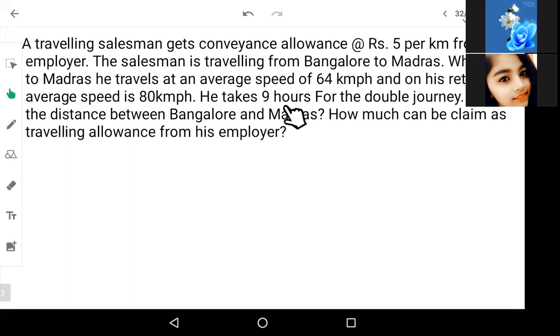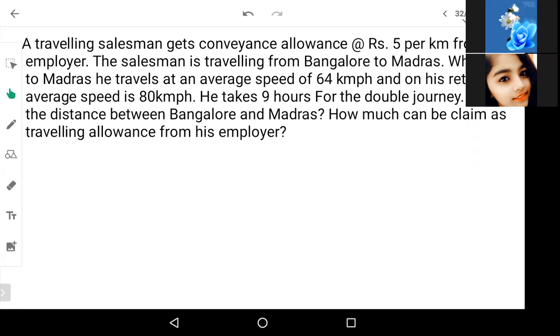He takes 9 hours for the double journey, which means from Bangalore to Madras and Madras to Bangalore, totally he will take 9 hours to drive. What is the distance between Bangalore and Madras? How much can be claimed as traveling allowance from his employer? So we have to find the answer for two questions.